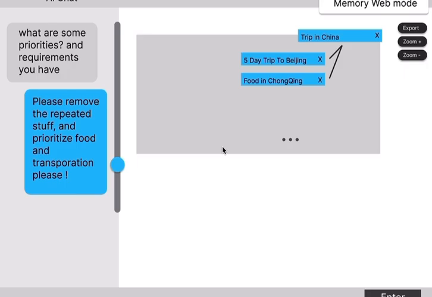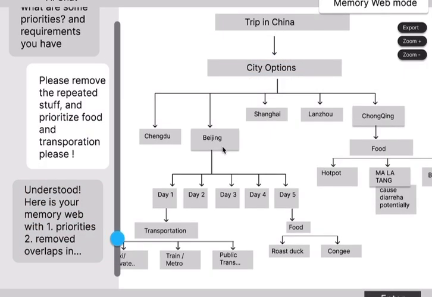This allows users to integrate smoothly and continue to plan with minimal overlaps, efficient comparisons, and strong yet specific control in how and what they want to integrate. And here we have 5-day trip to Beijing and food in Chongqing as subtopics in trip to China.